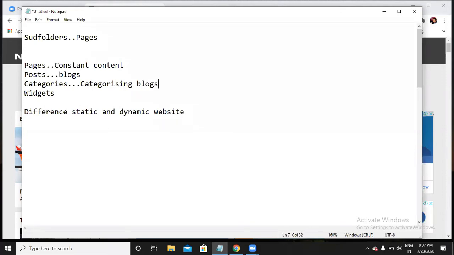Then categories. Categories are used for categorizing your blogs. Normally if you write any article with the help of a post, it will show you the published date, and depending on the options you choose, it will show you the author name, and how many comments you received. Now let me show you with one example, you'll understand.